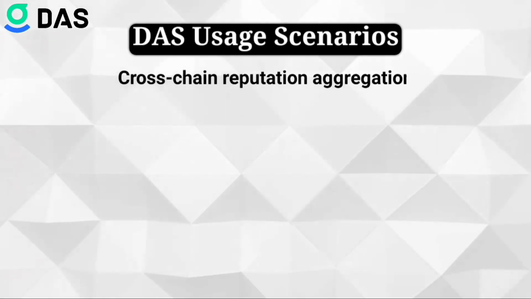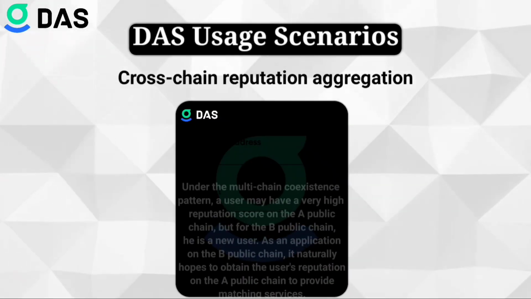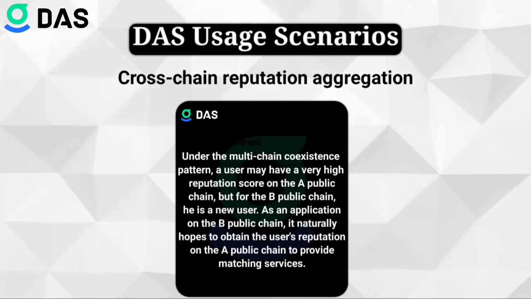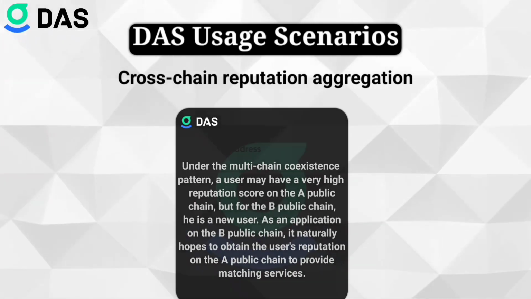Cross-chain reputation aggregation. Under the multi-chain coexistence pattern, a user may have a very high reputation score on the A public chain, but for the B public chain, he is a new user. As an application on the B public chain, it naturally hopes to obtain the user's reputation on the A public chain to provide matching services.